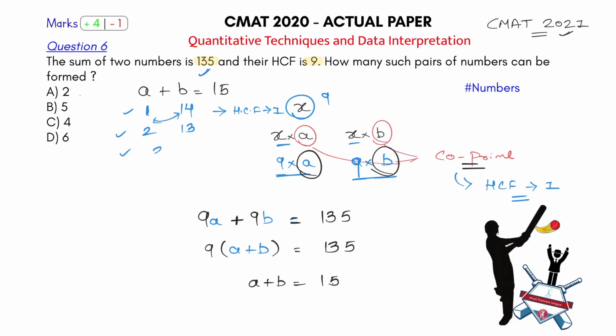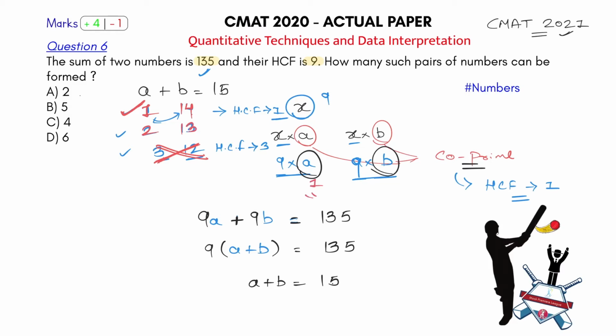Can I write 3 and 12? No, because they are not co-prime to each other. The sum is 15, but they are not co-prime. The highest common factor of 3 and 12 is 3. I want the HCF to be 1. So this is not a pair I can form. Till now I can form two pairs, in which a is 1 and b is 14, and in another a is 2 and b is 13.